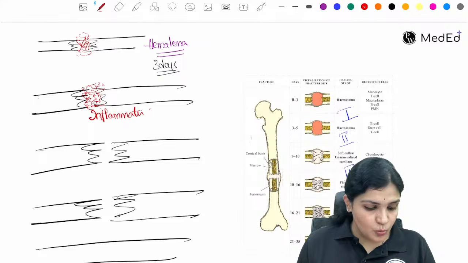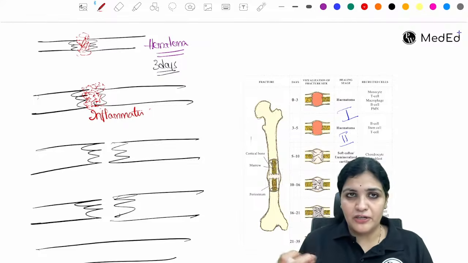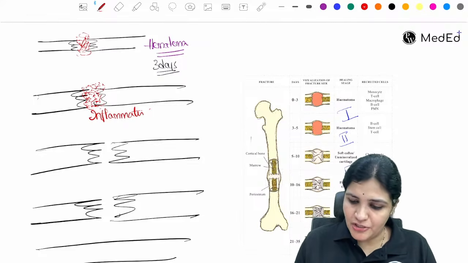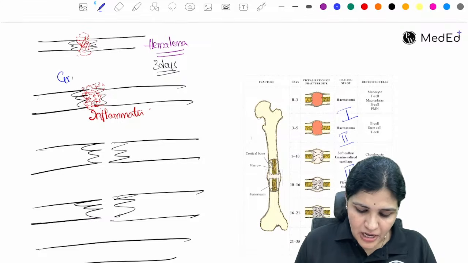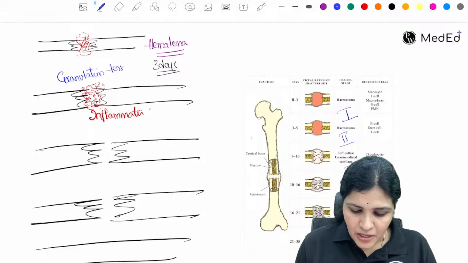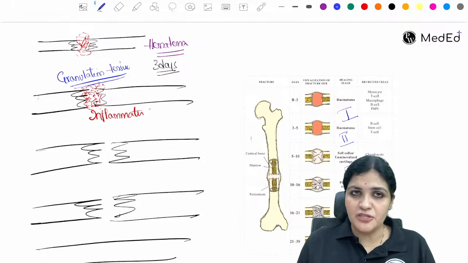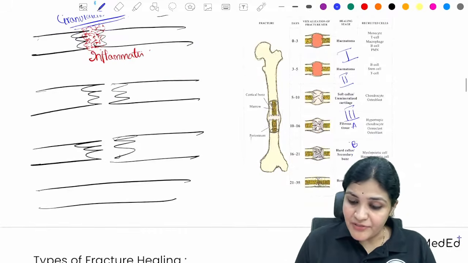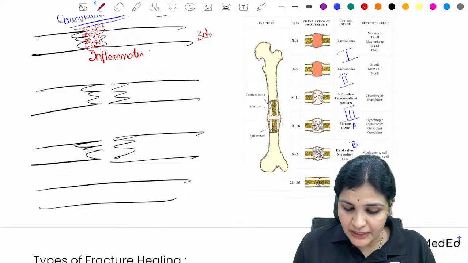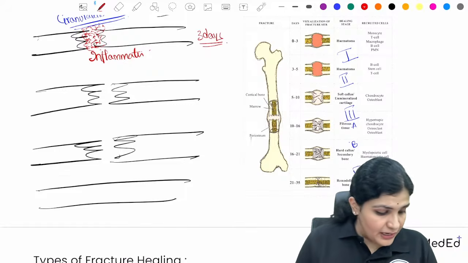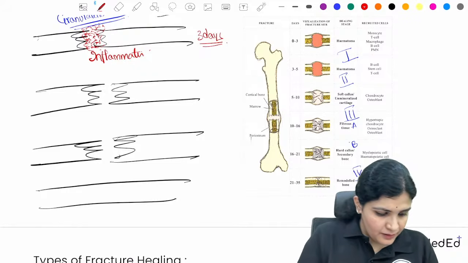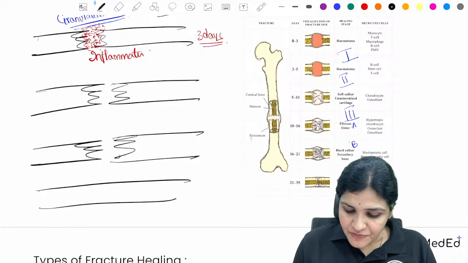And now what happens? Slowly the blood gets absorbed. So there is no hematoma. Now there is an inflammation. So what is the inflammation end product? Now there is a granulation tissue which is formed. So there is a granulation tissue which is formed now. And now after 3 weeks, so this is up to 3 days to 3 weeks, right? So now what happens after 3 weeks? After 3 weeks, what happens?